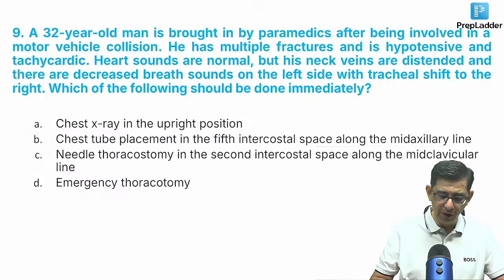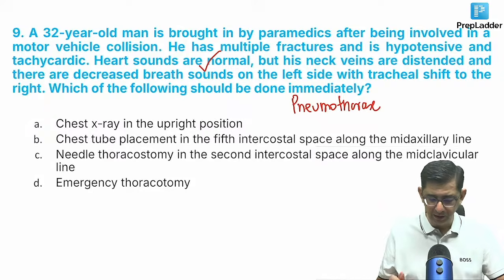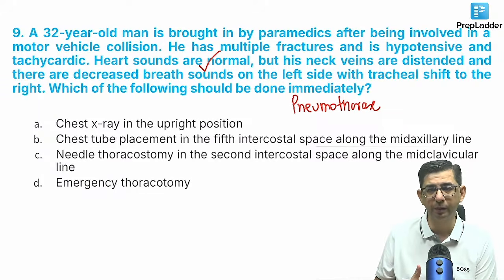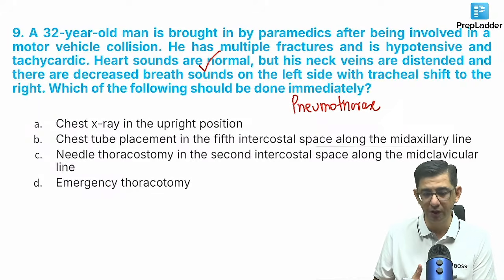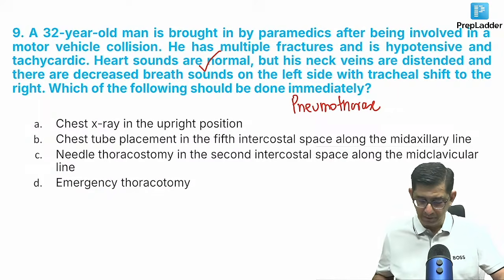Okay, so here the heart sounds are normal, but this looks to be a case related to pneumothorax, so that's the cause of concern. And the neck veins of the chap are distended. That tells me that the superior vena cava is getting compressed. There is air at positive pressure, so it looks to be a tension pneumothorax in the patient. And you guys can help me out with the answer for this question.